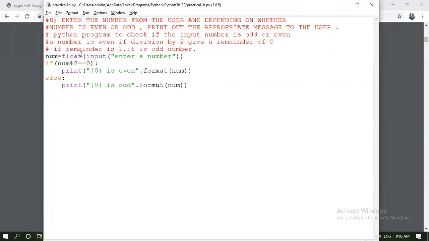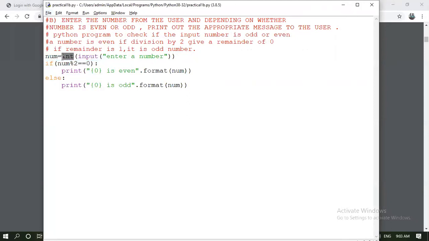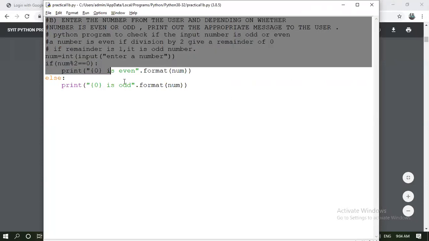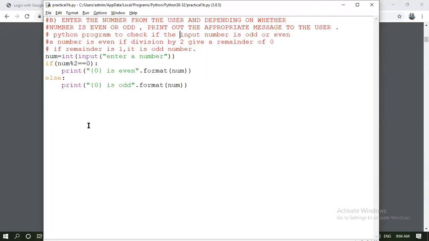So when we take an input as an integer and at runtime you accept any value other than an integer, it will generate a ValueError. Please raise your hand if you're done with this second practical, program number 1B. I hope it is clear and simple.